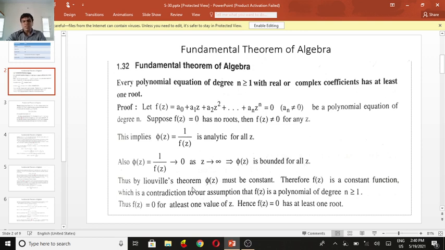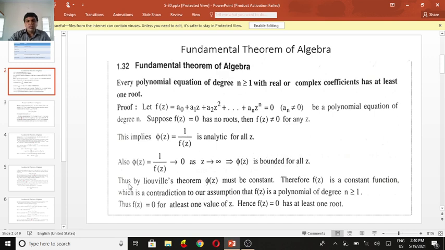By Liouville's theorem, phi of z must be a constant. Therefore, phi of z is a constant function, which is a contradiction to our assumption that f of z is a polynomial of degree n greater than or equal to 1. Means, if f of z has no root, take the reciprocal and denote it as another function, phi of z equal to 1 by f of z. If this tends to 0 as z tends to infinity, certainly phi of z is bounded for all z.